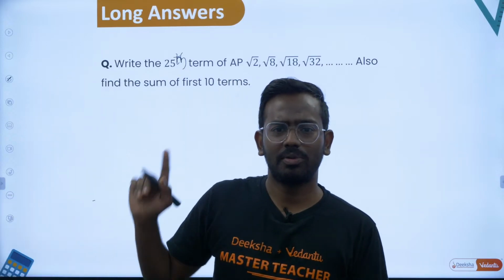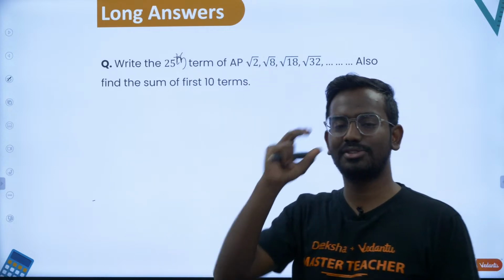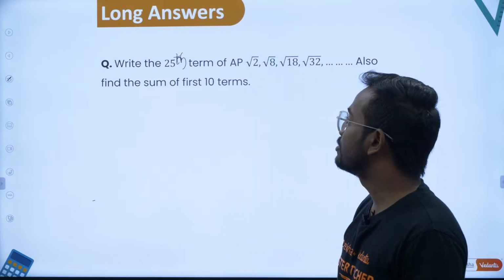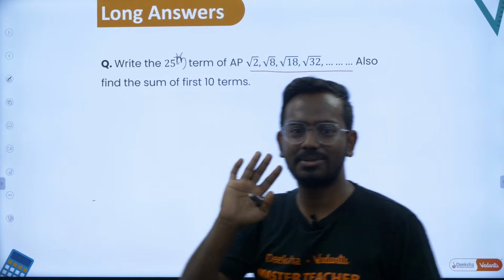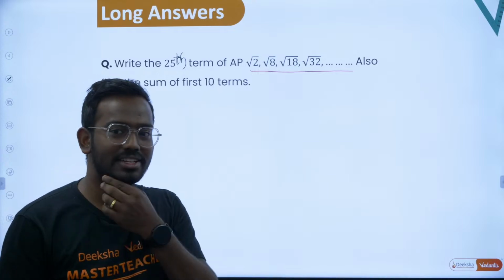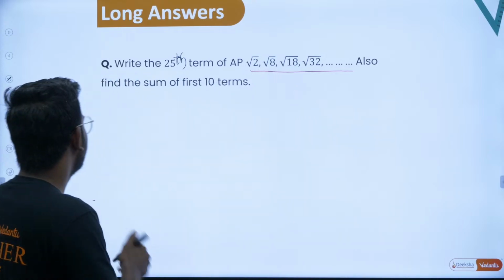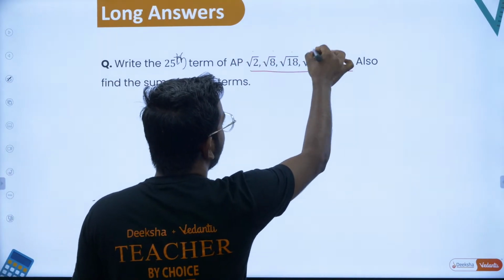Okay, the next type of question is very interesting. I think I've given a question in the last class in the Zoom where this question was asked in a different way. So now the question is in a different way. Try to see this AP as a special AP. Yes, Dhanush, do you remember whatever was taught yesterday? So the given sequence was root 2, root 8, root 18 and root 32.